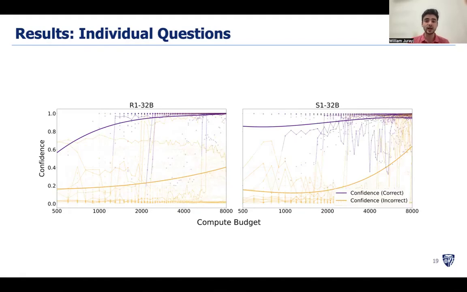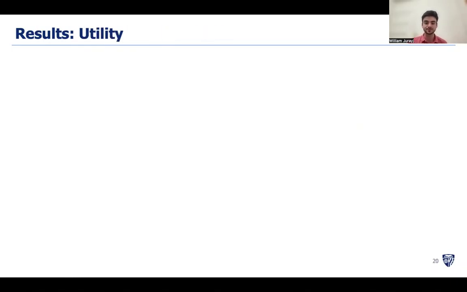On the other hand, S1 is not nearly as effective at using additional reasoning compute to distinguish between its correct and incorrect answers. Its correct answers hover at moderate confidence range, while a handful of its incorrect answers are boosted to high confidence values. This is despite it delivering comparable performance to R1 on the overall accuracy metric.